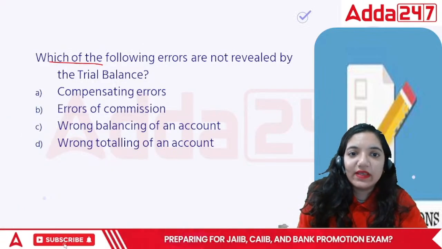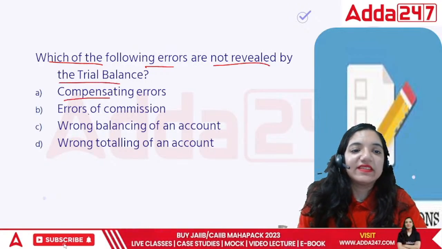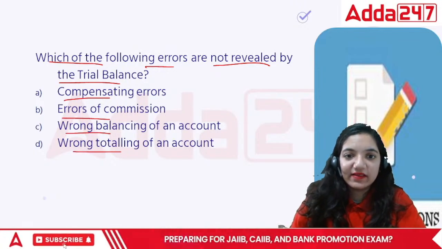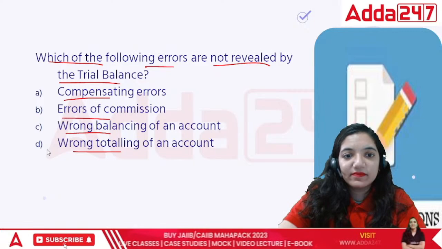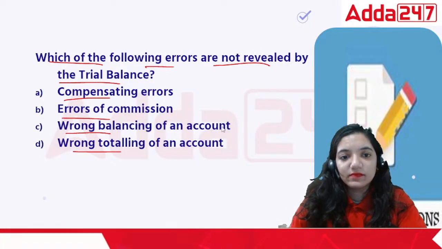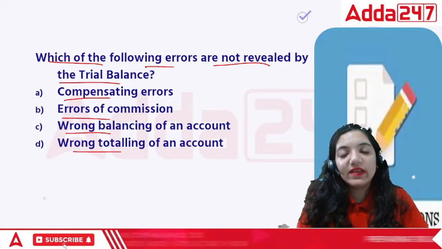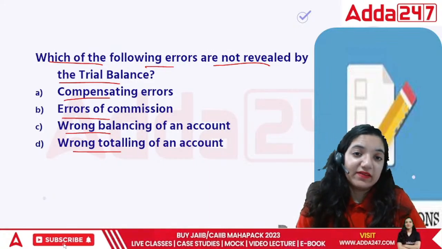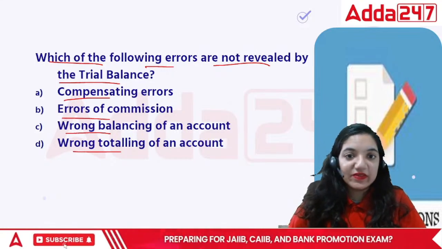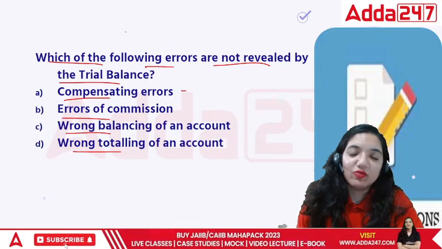Which of the following errors are not revealed by the trial balance? Compensating errors, errors of commission, wrong balancing, or wrong totaling. In this case, what do they say? Trial balance is basically a statement in which all the accounts are balanced further. Number one, compensating error is what? Compensating means we made two kinds of errors.